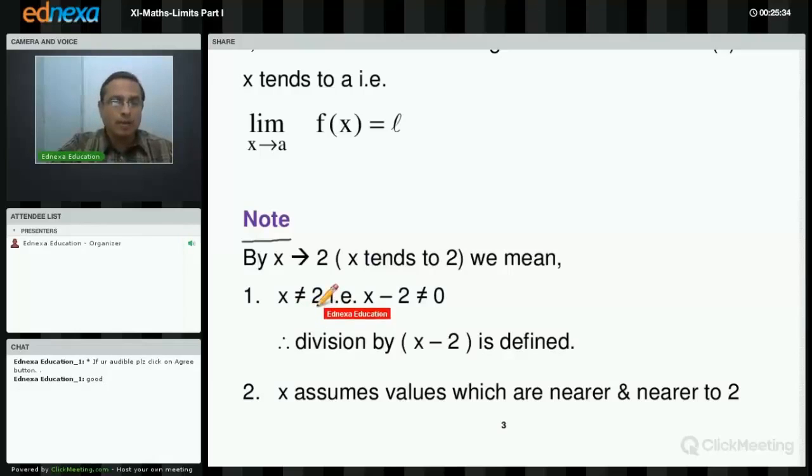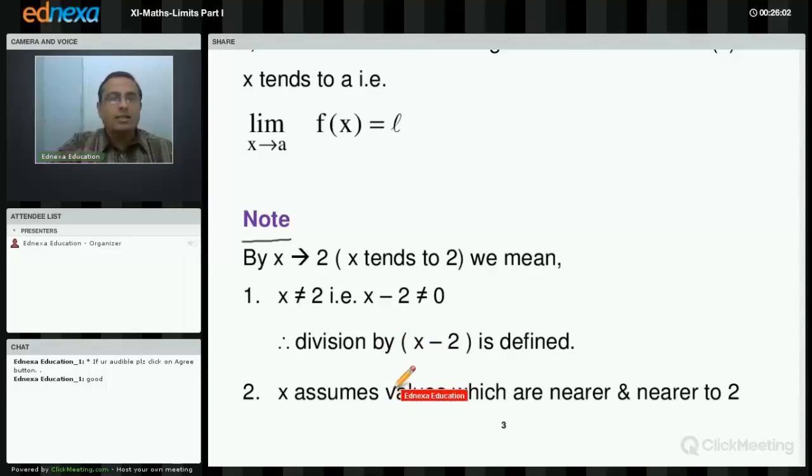Number one, if x is not equal to 2, x minus 2 is definitely not equal to 0. And remember, if x minus 2 is non-zero, division by x minus 2 is defined, because in mathematics, division by only a non-zero number is defined. So just by x tends to 2, we can conclude that division by x minus 2 is defined.